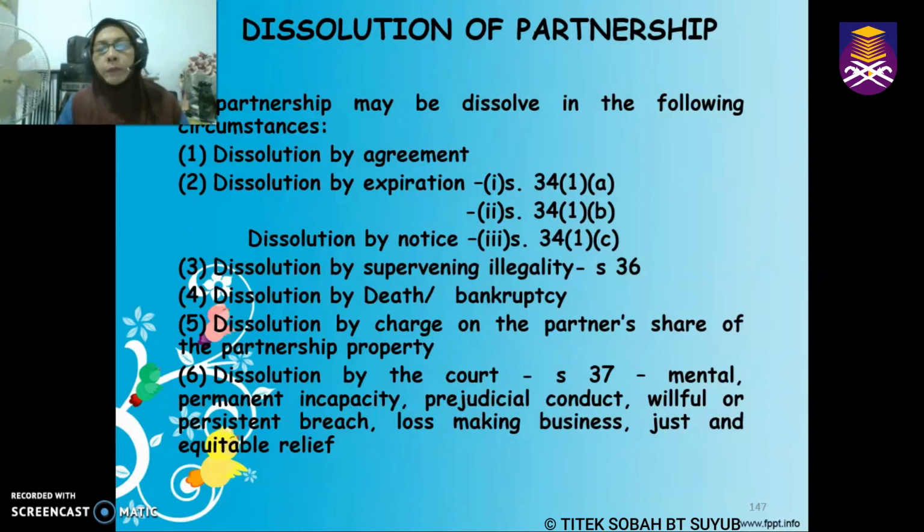Number three, dissolution by supervening illegality. Number four, dissolution by death or bankruptcy. Number five, dissolution by charge on the partner's share of the partnership property. Number six, dissolution by the court. Dissolution by the court is under section 37. This can occur because of mental illness, permanent incapacity, prejudicial conduct of the partners, willful or persistent breach by the partners, loss in making business, and just and equitable relief.